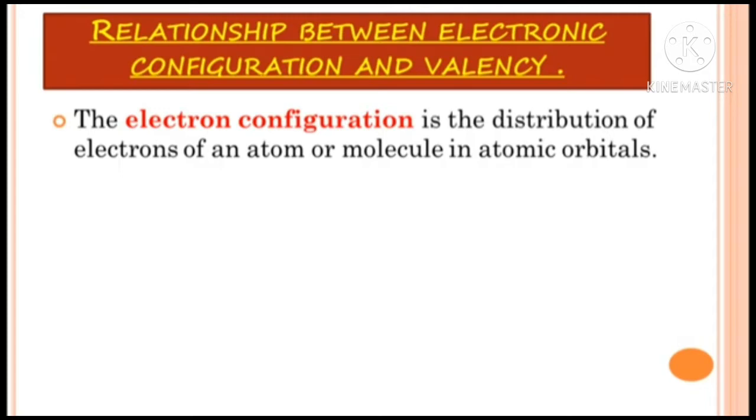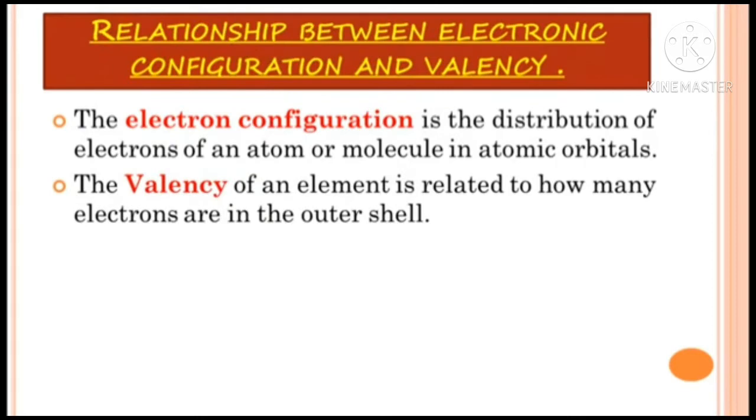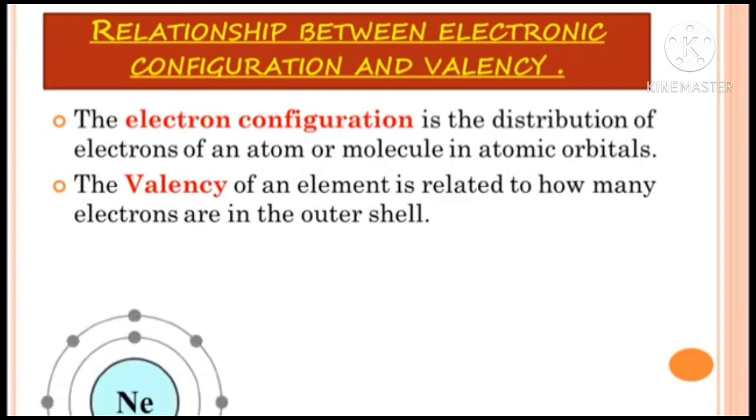Students, we know that in atoms different orbits are there, that is K, L, M and N. The distribution of electrons in the K, L, M, N shells is the electronic configuration. Now valency. The valency of an element is related to how many electrons are in the outer shell, that means how many electrons are present in the outermost or last shell. So this is the electronic configuration and valency of an element.